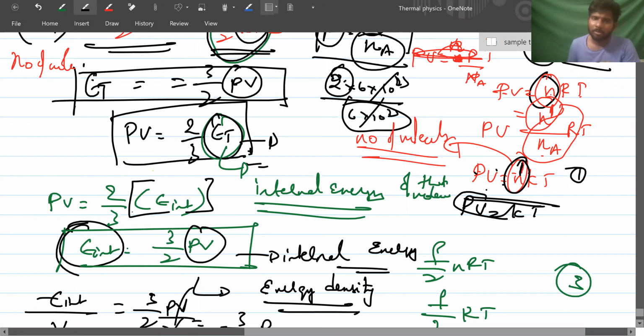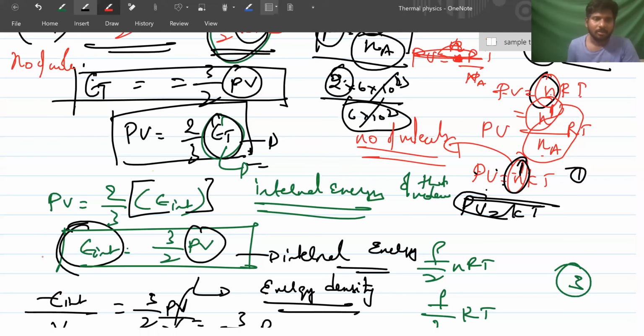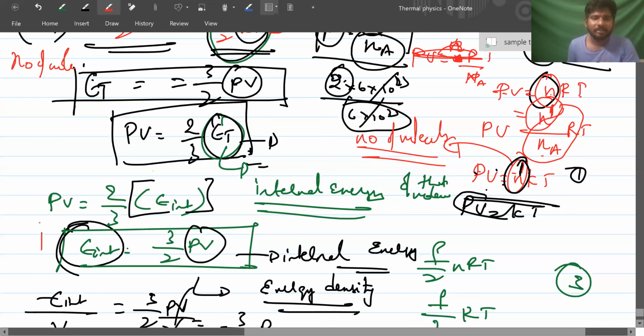3 by 2 PV. Then I divide it by volume to get the energy density, which is nothing but 3 by 2 PV. If internal energy is asked based on temperature, what formula will you use? F by 2 nRT.